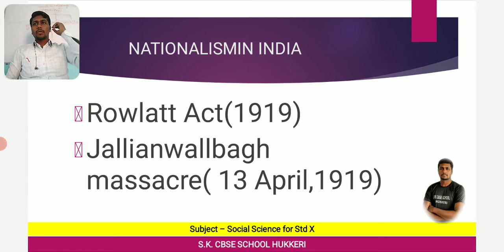Then the Kheda movement of Gujarat in 1917, and then the cotton mill workers movement in Ahmedabad in 1918. All these important movements led by Gandhiji in the initial stage we have learned, and Gandhi got huge success in these.